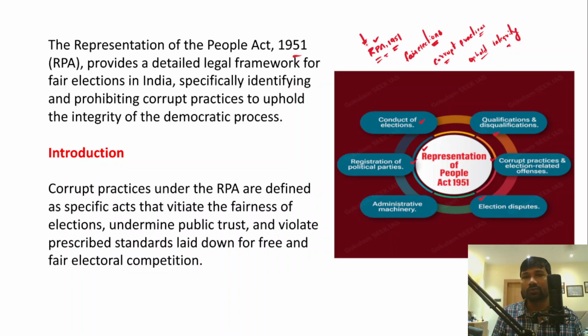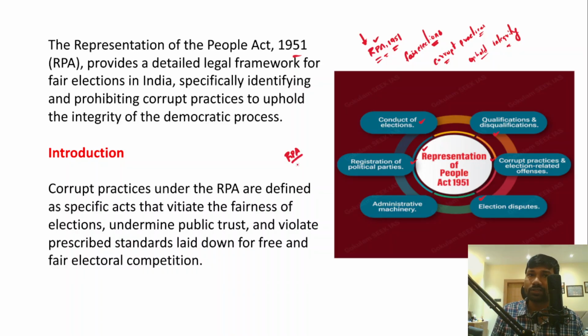Now in the introduction of the answer, you can just mention that there are certain corrupt practices. For example, bribery is a corrupt practice. Using money power and muscle power is a corrupt practice. In fact, the corrupt practices are defined under the Representation of People Act.